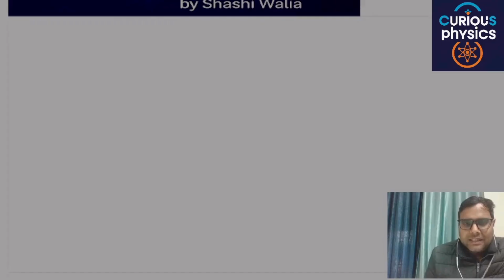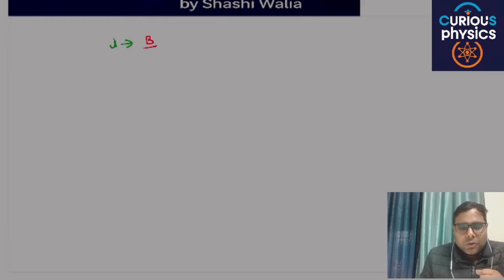We know from chapter 4 that if a current I is passing through a conductor, it can produce a magnetic field under the concept of Biot-Savart's law. We know this concept.